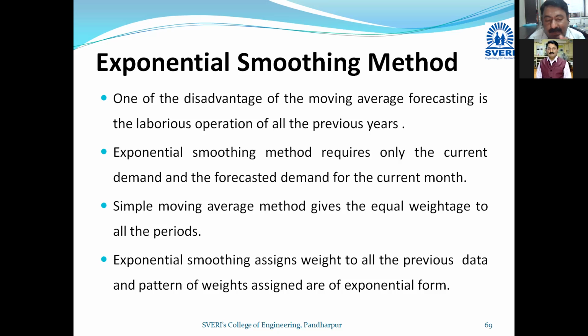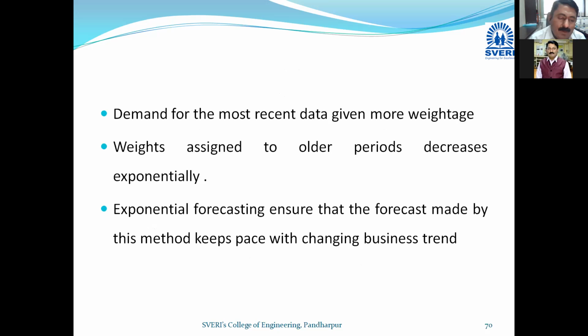Simple moving average gives equal weightages, as I have just discussed. Exponential smoothing assigns weight to all the previous data, and the pattern of weights assigned is of exponential form. We are all familiar with the word exponential. There is one formula, and we will discuss it, then you will come to know what this exponential smoothing method is. The demand for the most recent data is given more weightage.